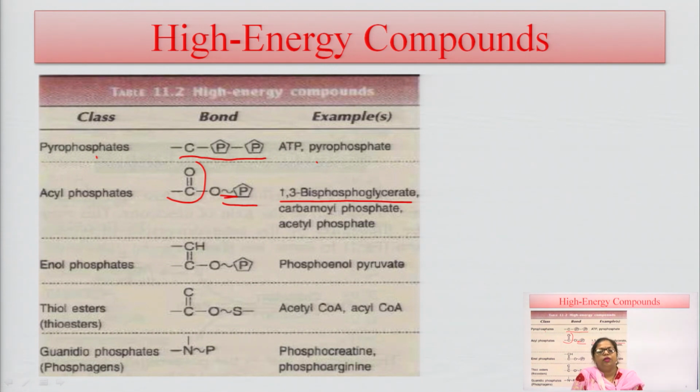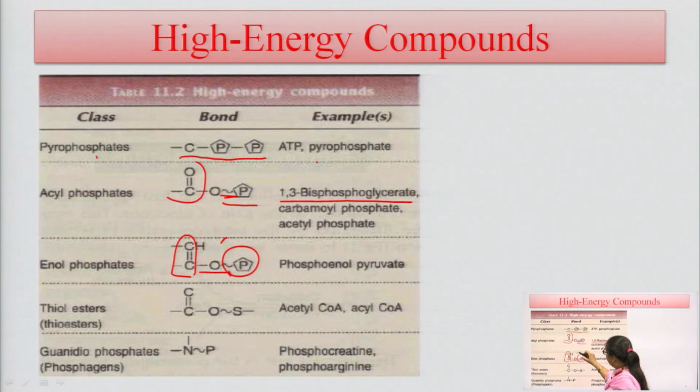These are the intermediate products which are synthesized in the metabolism of carbohydrates, lipids, and proteins. The next class of high energy compounds is the enol phosphate. In this enol phosphate, there is attachment of two carbon atoms and an ethylene, and there is a formation of this hydrogen atom with the high energy phosphate bond.